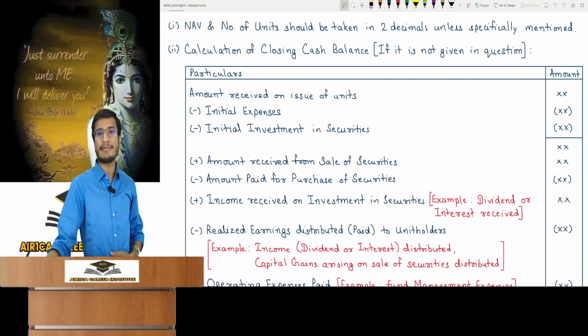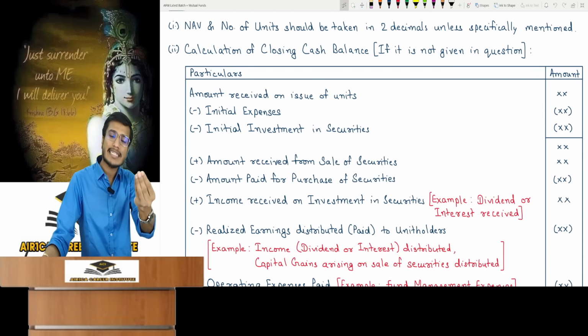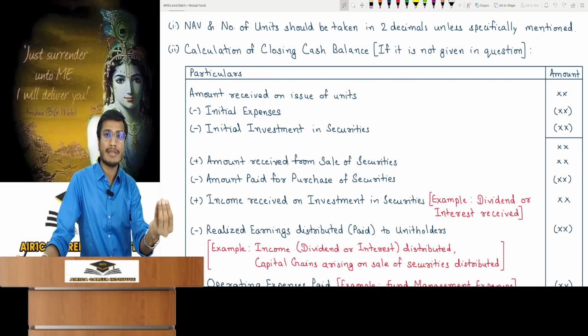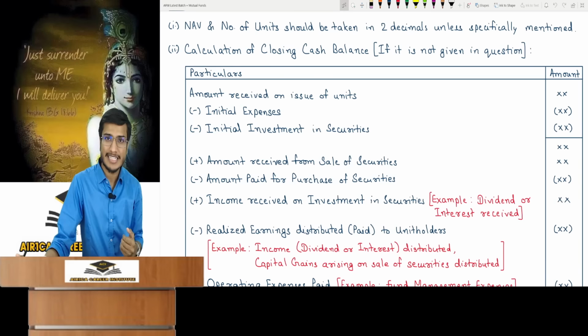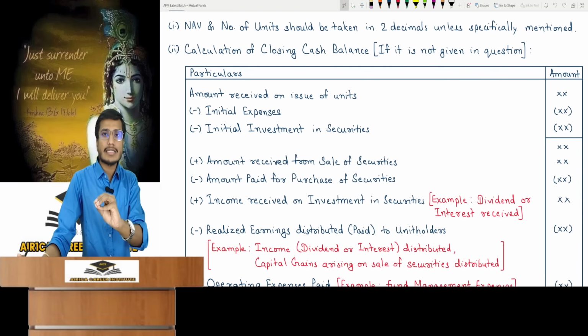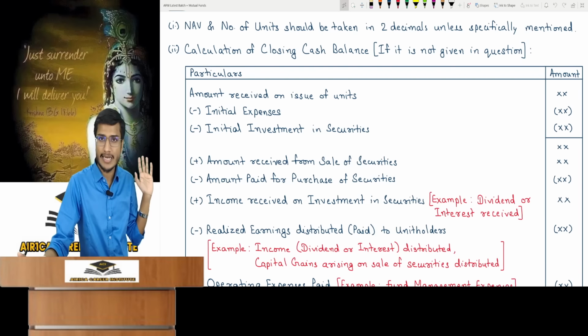It is just not in the ledger format, and you should not make it in the ledger format either. Some people easily show how to make it in the ledger format, no problem. It seems easy, but it means 0 marks. We find this approach very good and helpful because a good teacher clearly explained everything in the ledger. We understood it easily, but you won't get marks. In the actual class, I teach both things, concept plus what will get you marks. We take both those things in parallel, so you just have to run both those things in parallel.